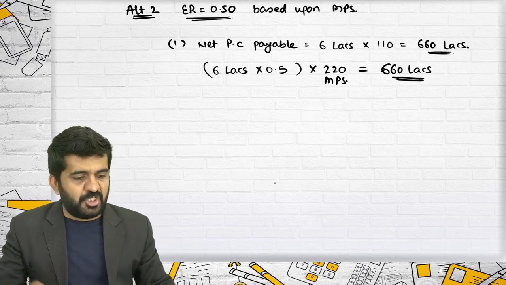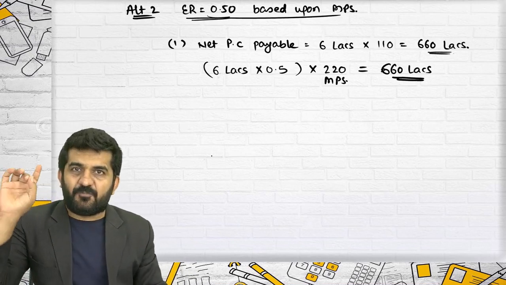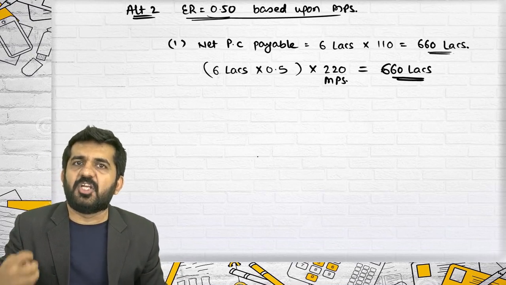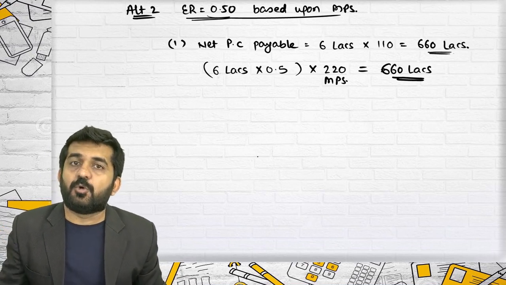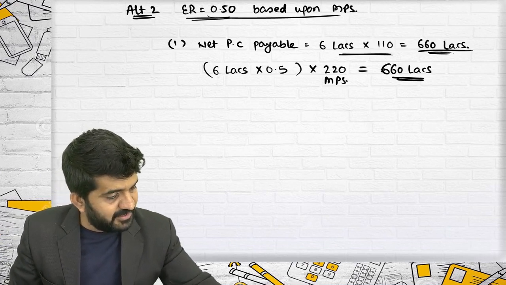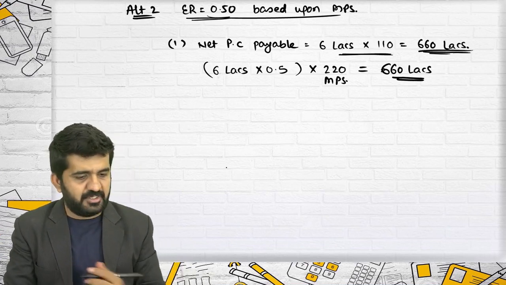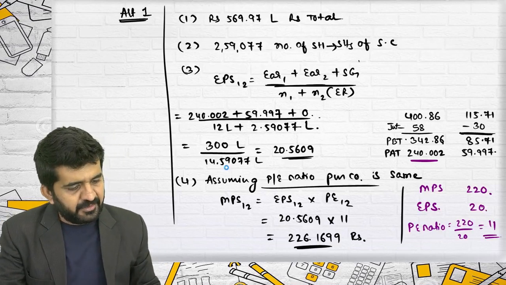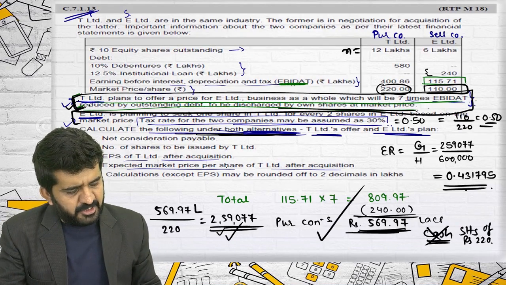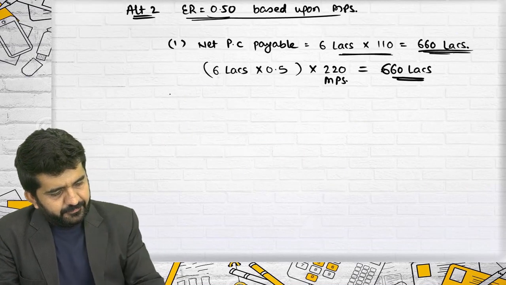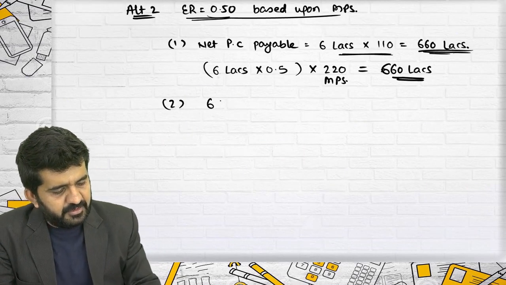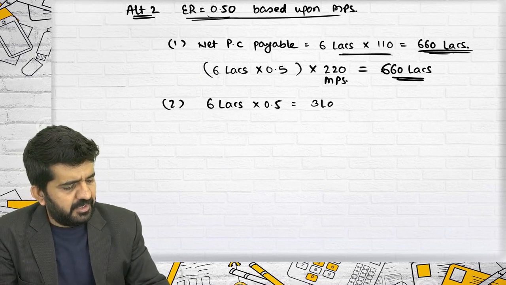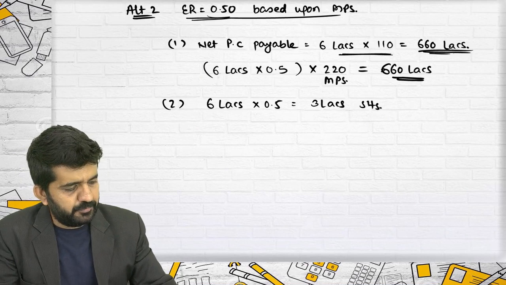Believe me, today's lecture first point: exchange ratio based upon market price means you are giving the selling company's shareholders their market price, and this is their market price which you are giving them, of course in the form of your company's shares. Number 2, number of shares to be issued by T Limited: 6 lakhs multiplied by 0.5, 3 lakh shares are to be issued.